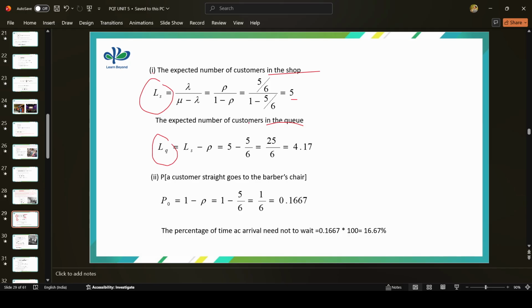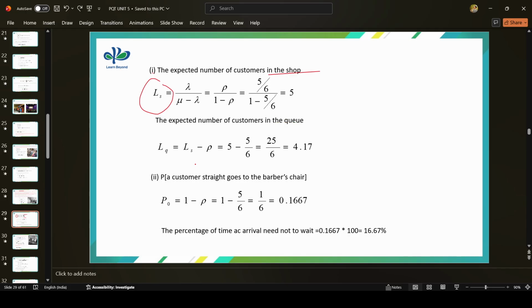In the whole shop, how many customers are there? That is Ls. In the queue, one is in service, and in the line also there are customers. So how many customers are in the queue? It is Lq. Lq is Ls minus rho. Here we have used Little's formula. What is your Ls?